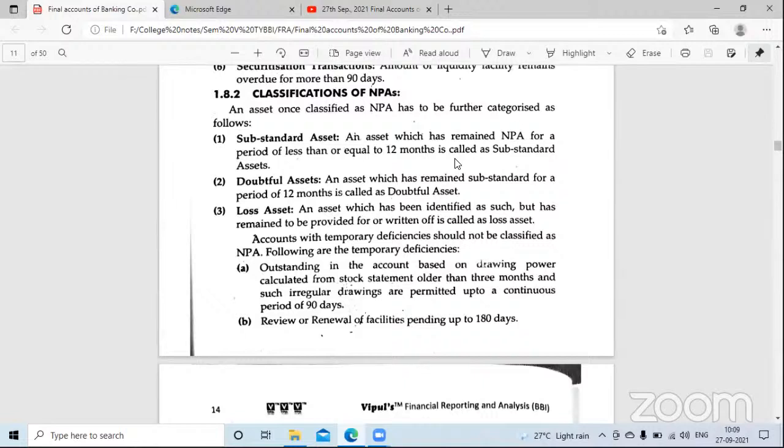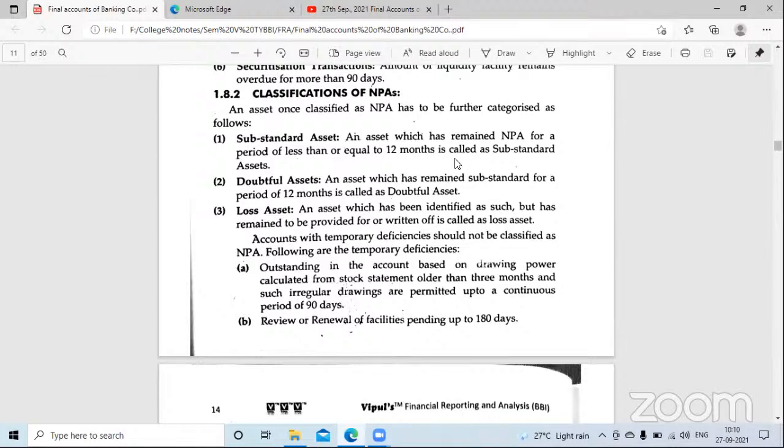Suppose non-performing asset, 1st January 2020, you declared a particular asset as non-performing asset. Now, it has been into non-performing asset. Still now, अभी तक कोई income generate नहीं हो रही है. No income is being generated.